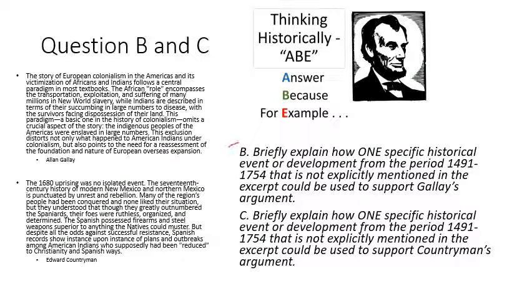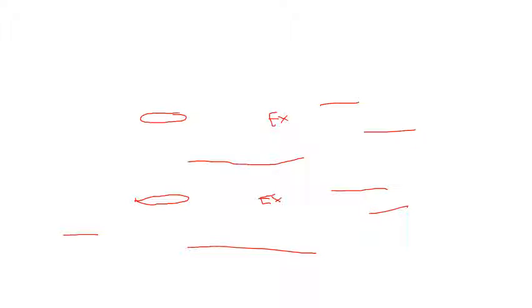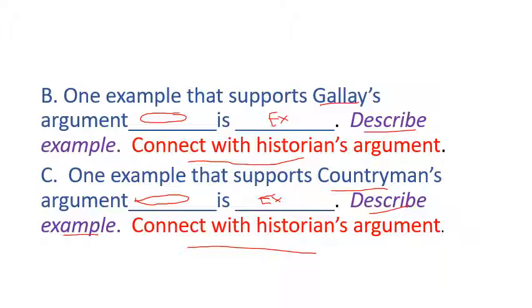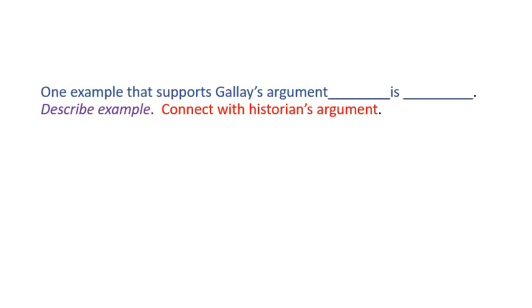So B and C is in essence looking for those examples. And we can come up with a pretty simple way to write this question. When we write this question, remember we're looking for an example to support their argument. And so realistically, you're giving the example, you're going to restate their argument, and then make the connection between the two. You're just making sure that person can connect the dots. All right, so let's go ahead and we're going to use this structure where we give the example by restating the argument and stating what the example actually is. And we're going to then describe it and connect it. Let's see what that would actually look like.